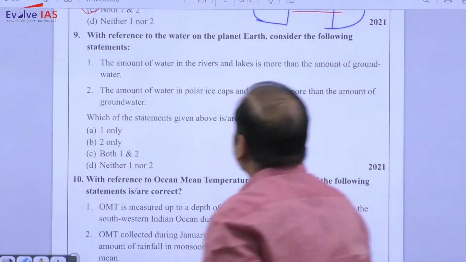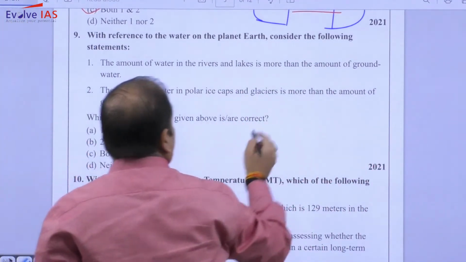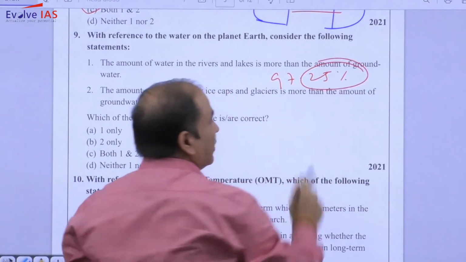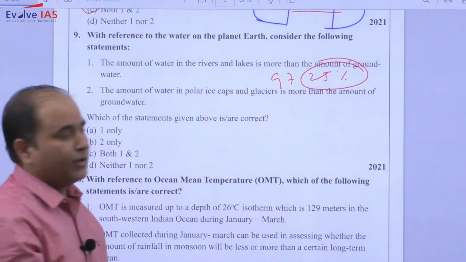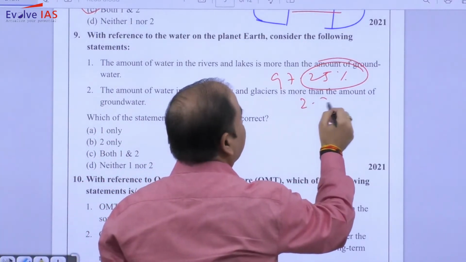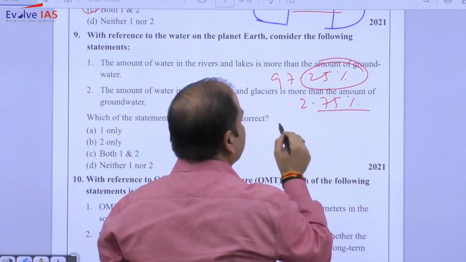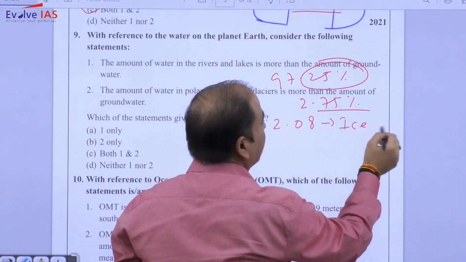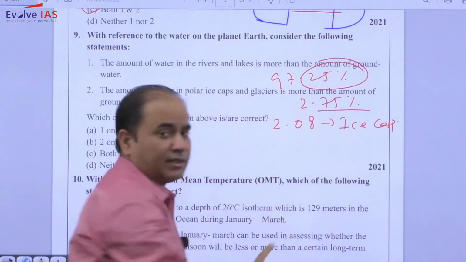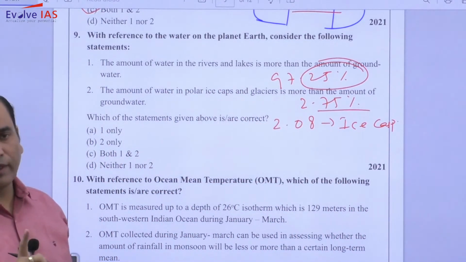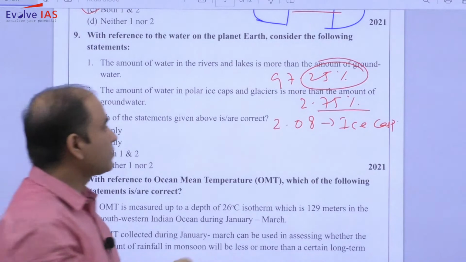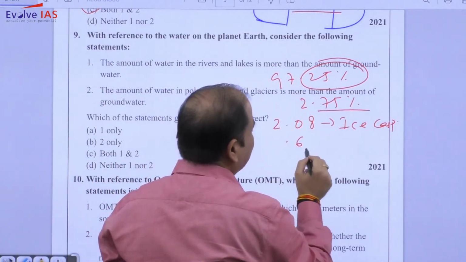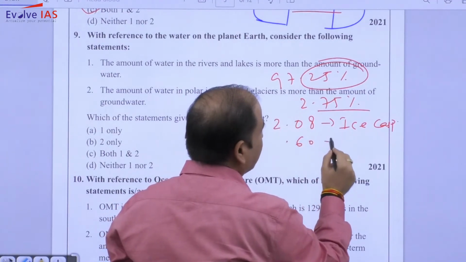Now always remember, around 97.25% of the water on the earth surface is saline. Now we are left with 2.75% water. Now out of this 2.7, almost 2.08% is in ice caps. So it's a percentage form. So 2.08% is in ice form. Almost 0.60% is in groundwater.